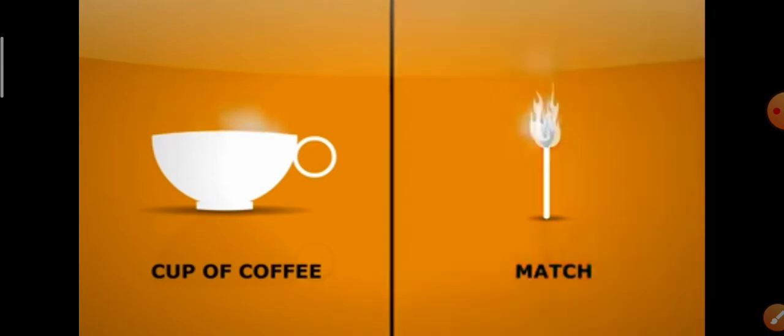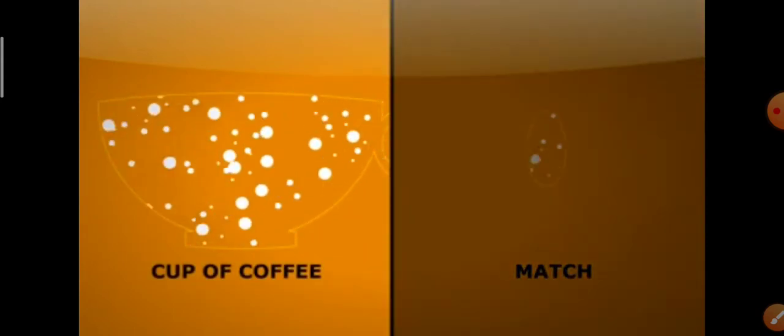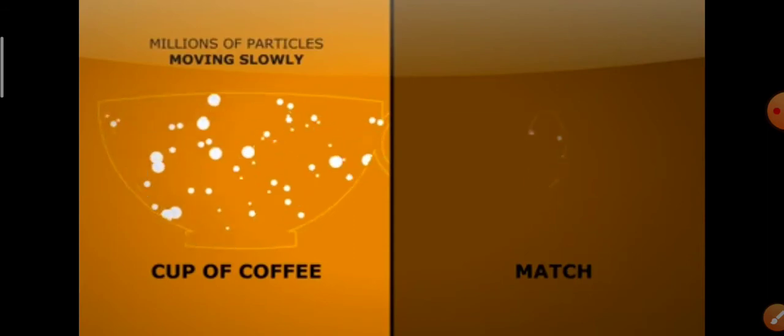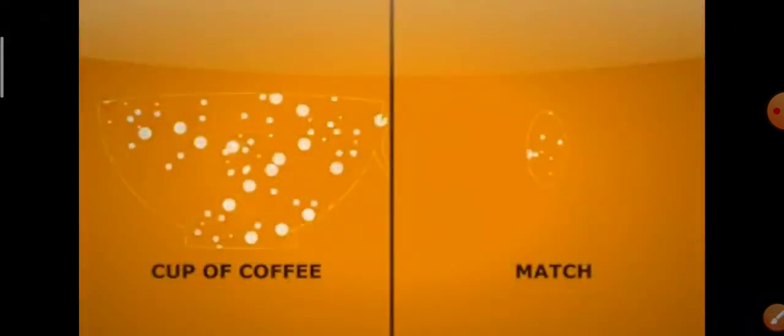It is obvious that the matchstick has higher temperature than the cup of coffee. But the cup of coffee has a higher amount of heat energy than the matchstick. Let me tell you why. Look at the cup of coffee. The cup of coffee has lots of particles or molecules moving very slowly. But if you see the matchstick, there are a handful of particles which are moving very fast.